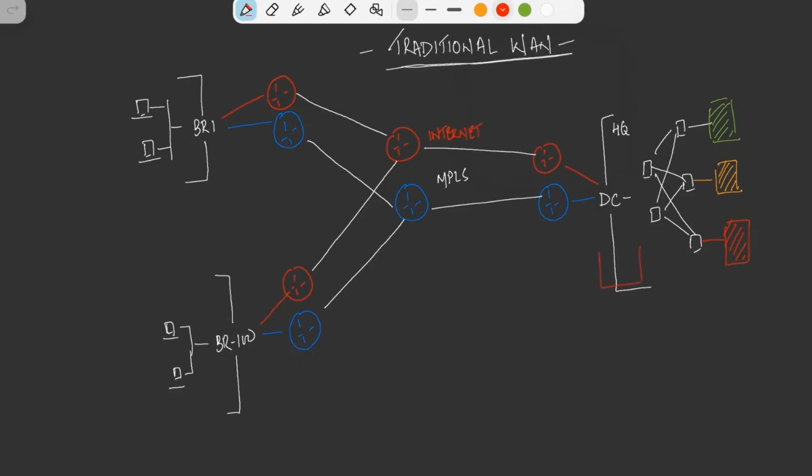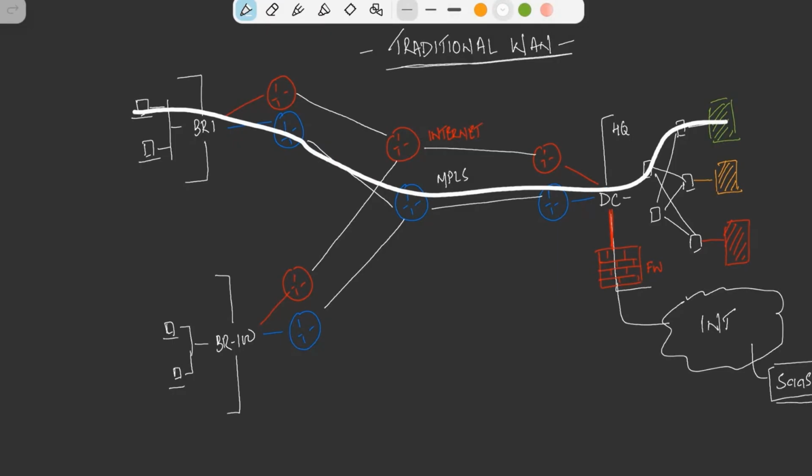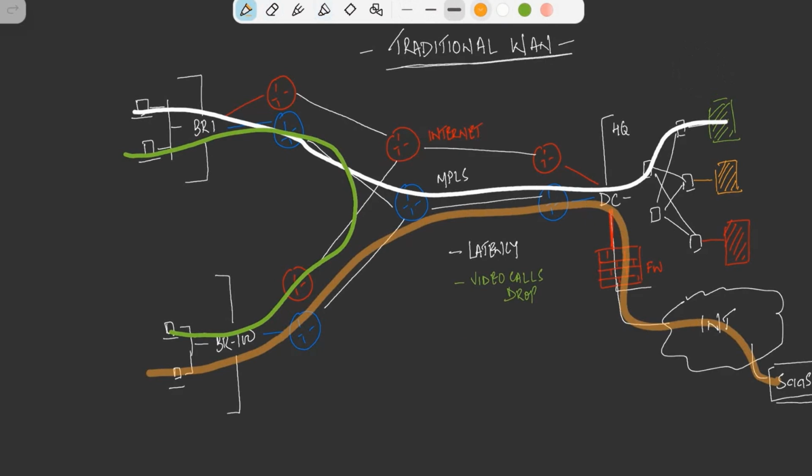So in this case, imagine you are an IT manager, and you have 50 branches across. Every branch depends on the MPLS. Your SaaS applications are slow. You have a cloud app which is basically laggy. You have voice calls that are being dropped, right? If there is any failure in the link, then it's a single point of failure, right? And then we'll have